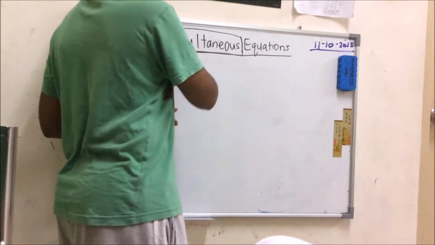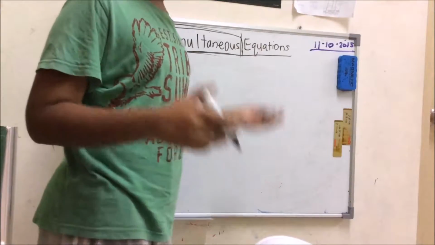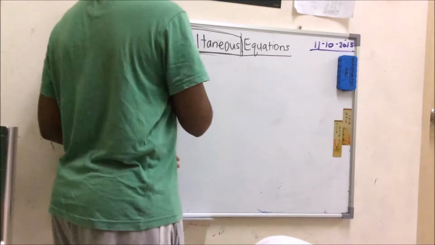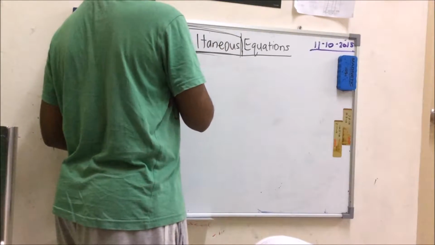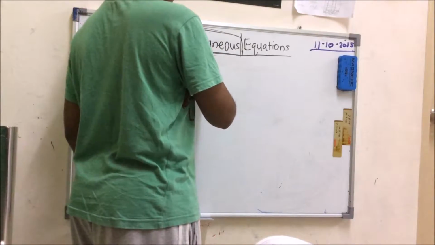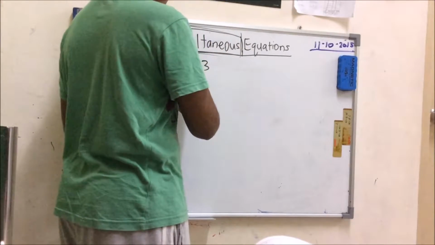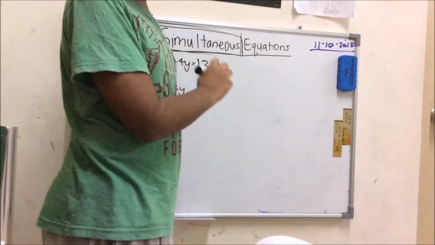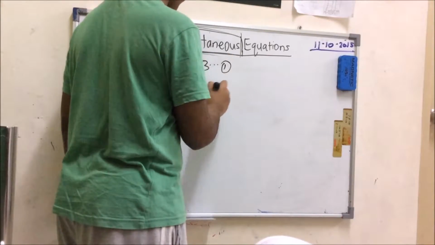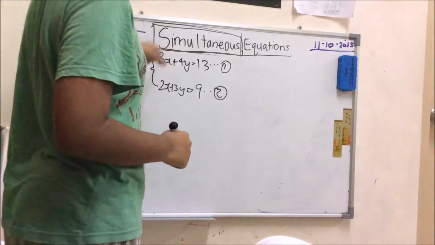Okay, now, simultaneous equations. When you solve a few equations together to get x and y, that's the basic example. So now, let's do this. This is a basic simultaneous equation, in case you don't know what it looks like: 3x plus 4y equals 13 and 2x plus 3y equals 9. That is an equation you might see in your higher secondary papers. This is a relatively simple one because it only has 2 different equations you're solving.